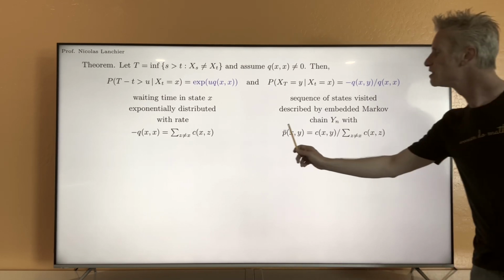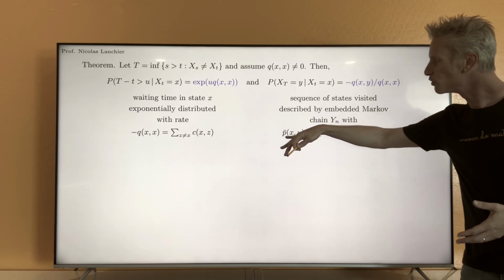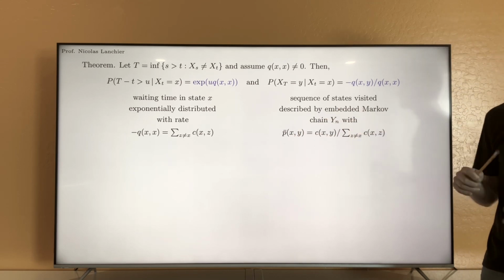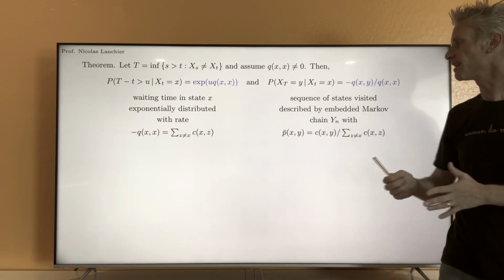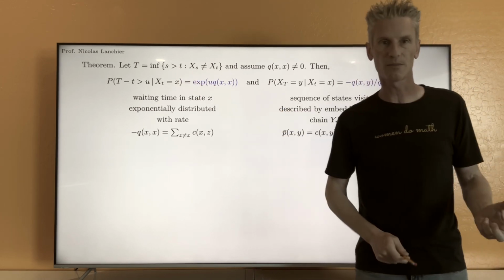Notice also that I'm using the notation p bar here to differentiate from the other p that we used before, which are the transition probabilities for the continuous time Markov chain.